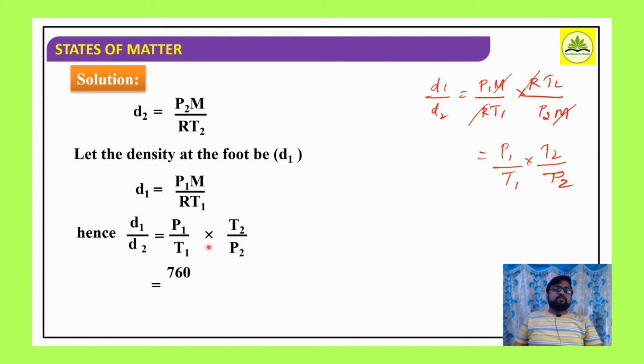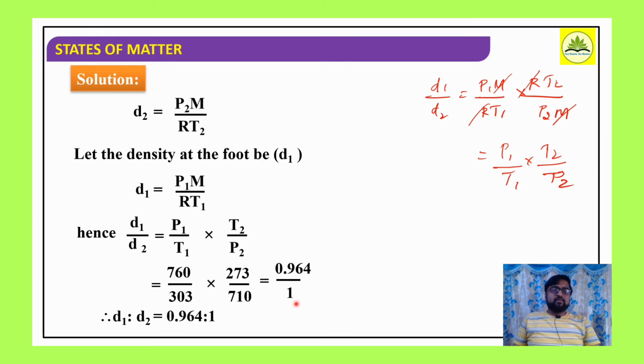P1 is 760 mm of Hg divided by T1, 303 Kelvin, into T2, 273 at the top, divided by the pressure 710. So D1 by D2 we get is 0.964 divided by 1.